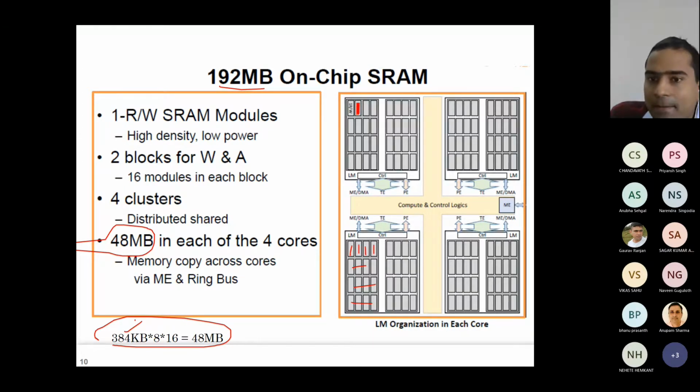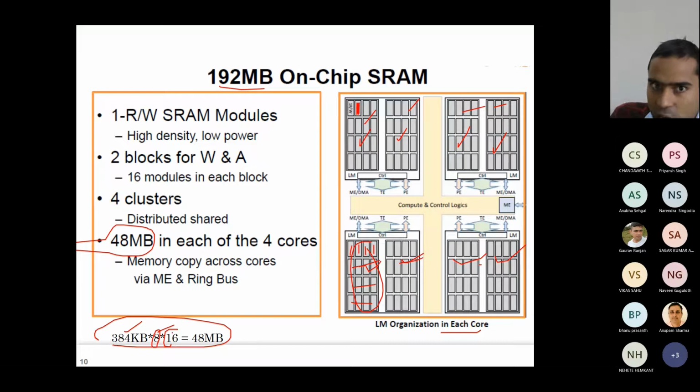In each core, this is 16, and then you have 1, 2, 3, 4, 5, 6, 7, 8, so 8 blocks.